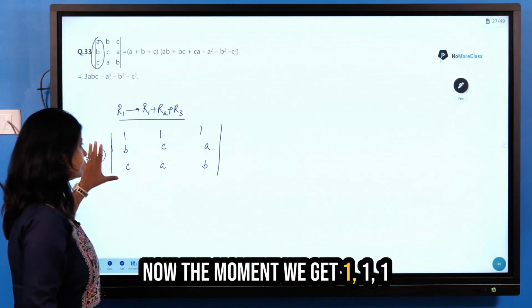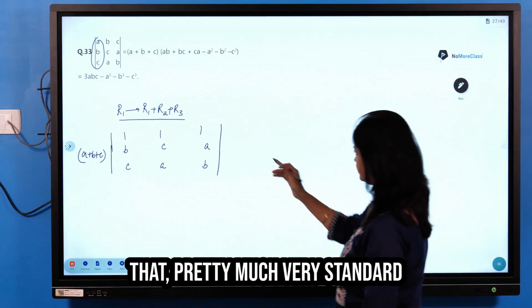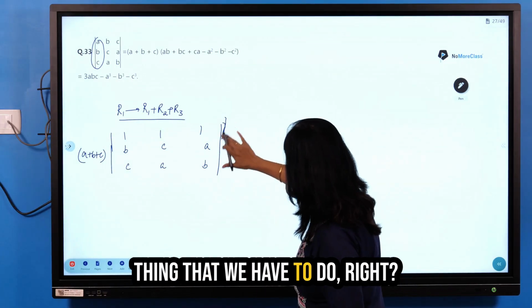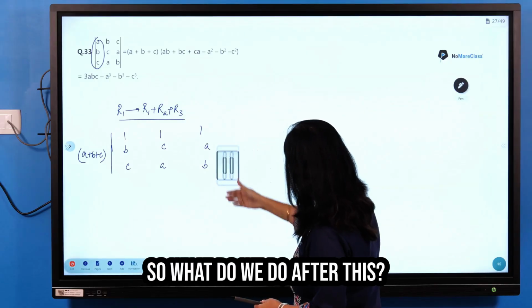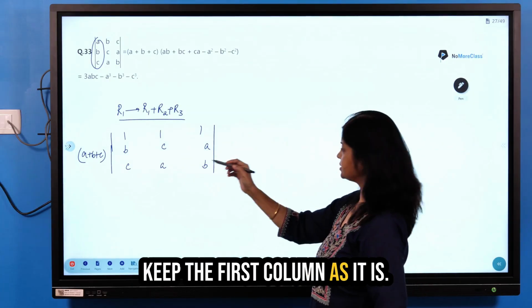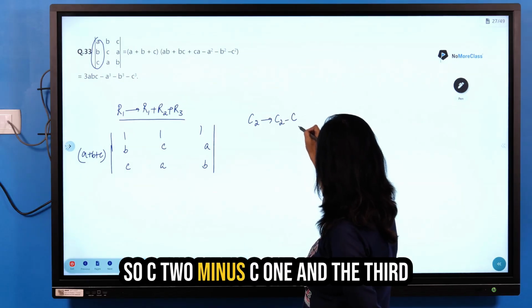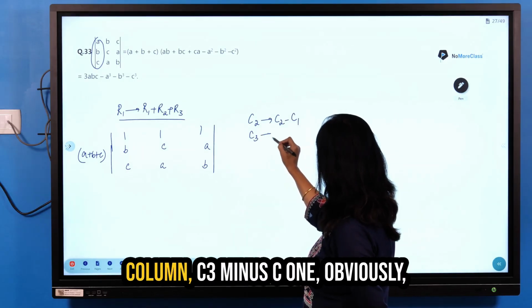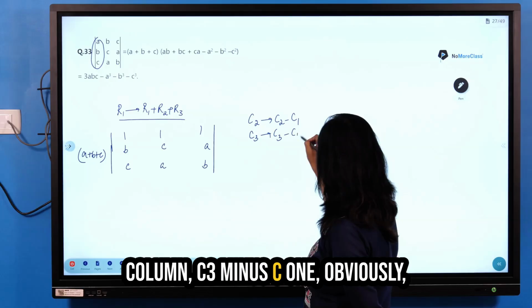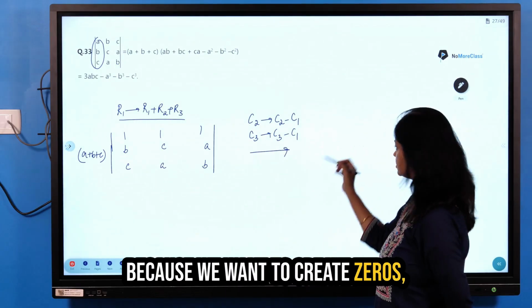Now, the moment we get 1, 1, 1 in any row or column, pretty much a very standard thing that we have to do, right? So what do we do after this? Simple. Keep the first column as it is. Second column, C2 minus C1. And the third column, C3 minus C1. Obviously, because we want to create zeros.